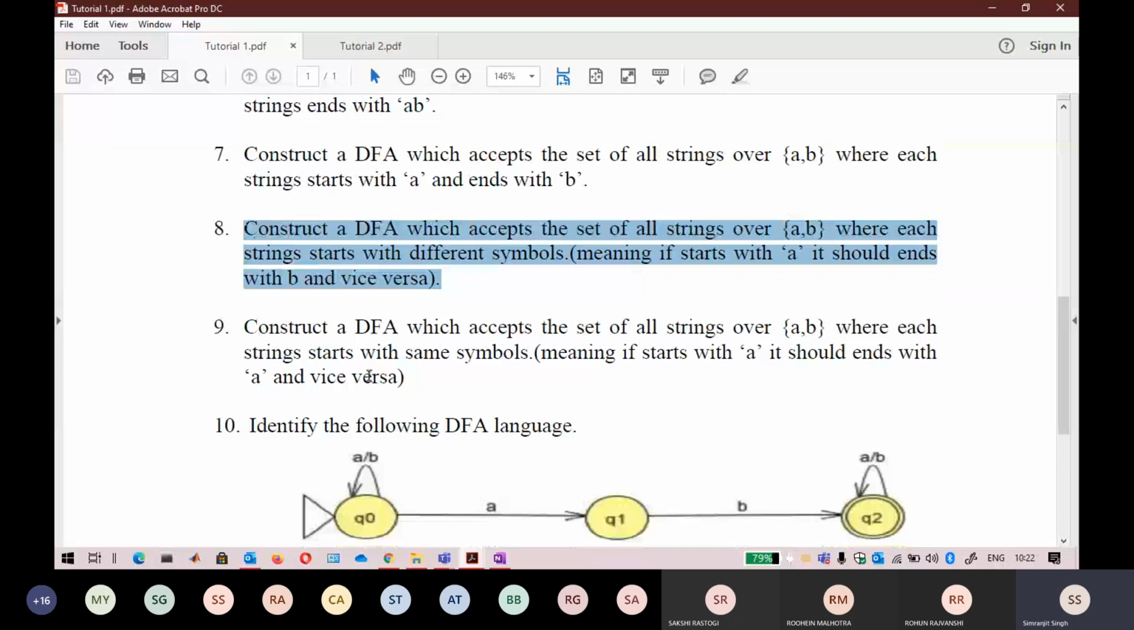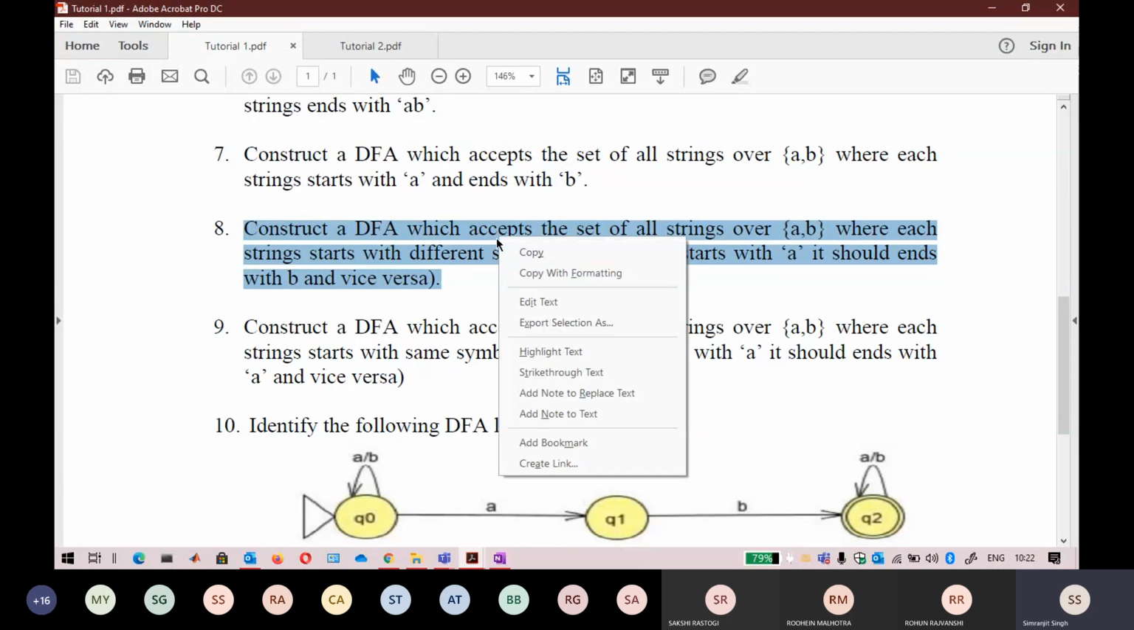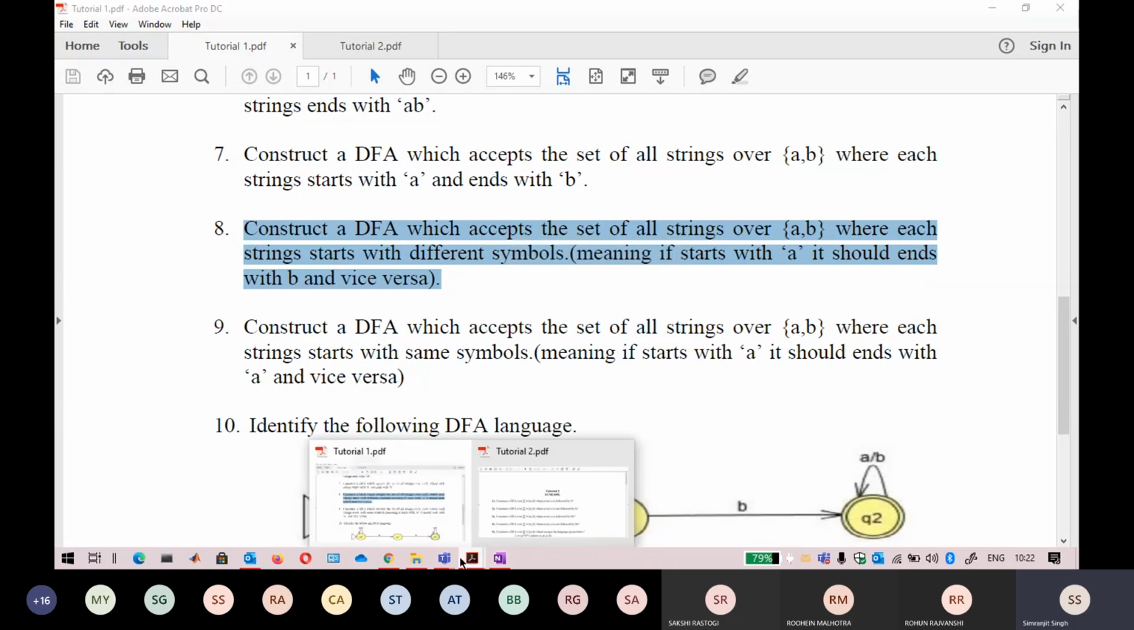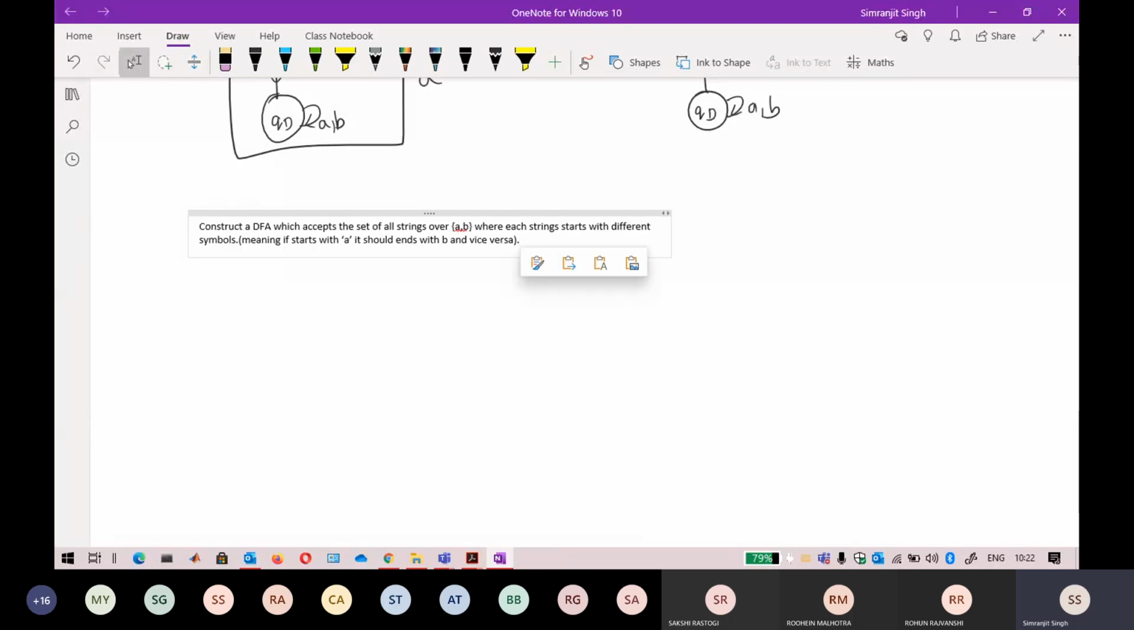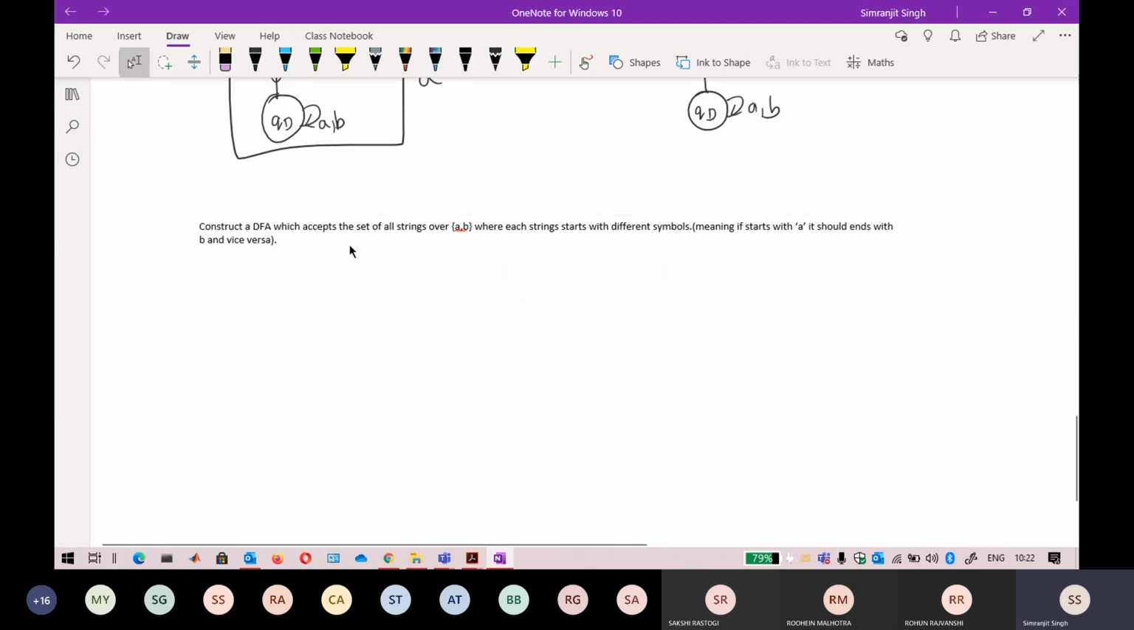These two questions, I think you can do at home. This question has a little bit of error here. Please complete this question. The solutions of these are also posted. If you are not able to solve it, you can look at the solution here. But there is a little bit of mistake here. I said construct a DFA which accepts the set of all strings where each string starts and ends with a different symbol. Okay, so this is a different one. That means if it is starting with A, it is ending with B, and if it is starting with B, it is ending with A.